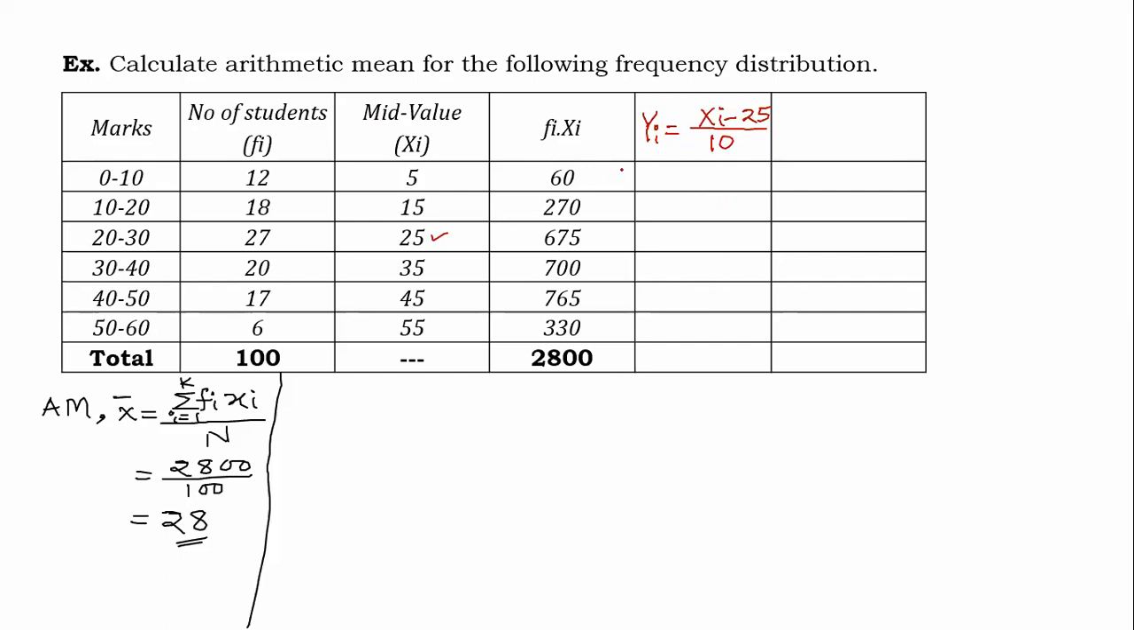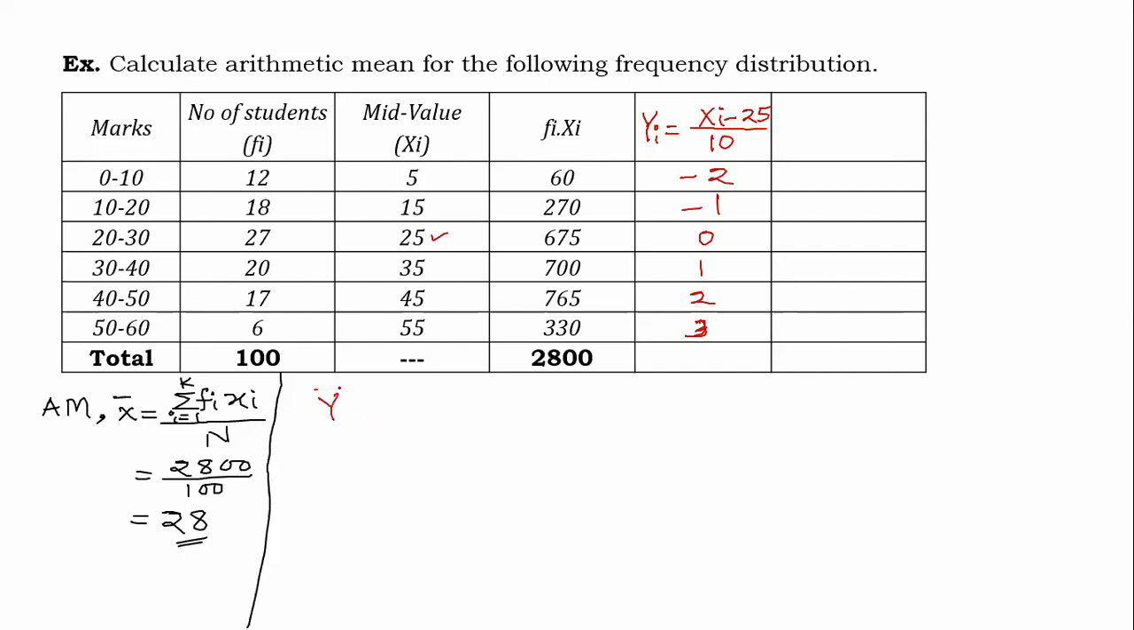So y1: x1 is 5, 5 minus 25 is minus 20, divided by 10 is minus 2. Then 15 minus 25 divided by 10 is minus 1. 25 minus 25 divided by 10 is 0. Then 35 minus 25 divided by 10 is 1. 45 minus 25 gives 2, and this is 3 as such. So let us concentrate on yi and fi. Just forget xi. We will be finding y bar.